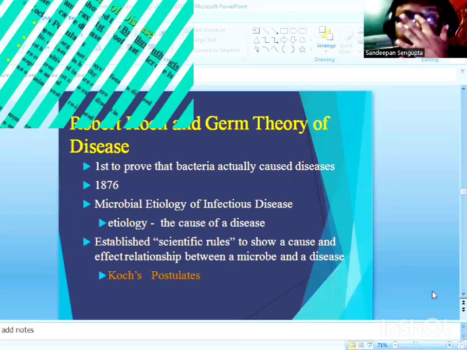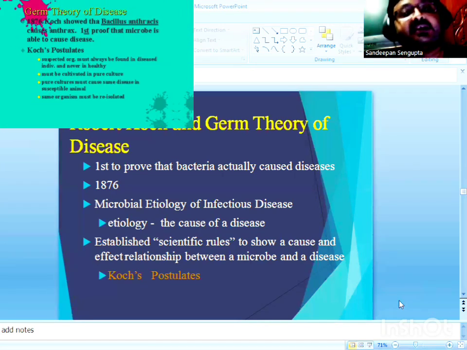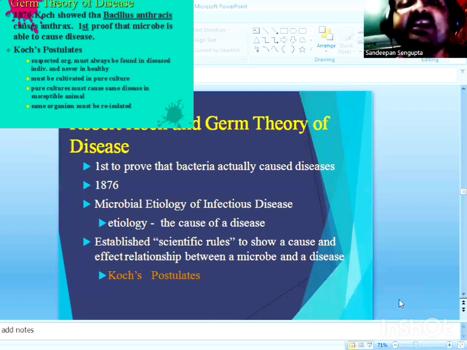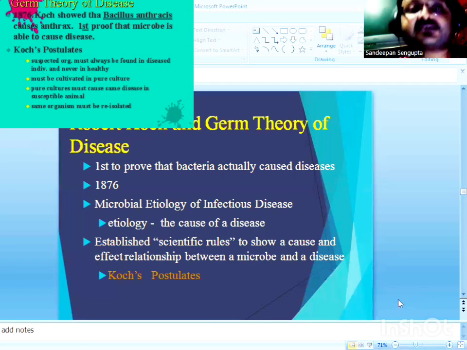So the germ theory of disease consists of 4 different postulates, all of which were experimentally proved by Robert Koch, and the postulates are still in practice to investigate the etiology, or the cause behind a specific disease.